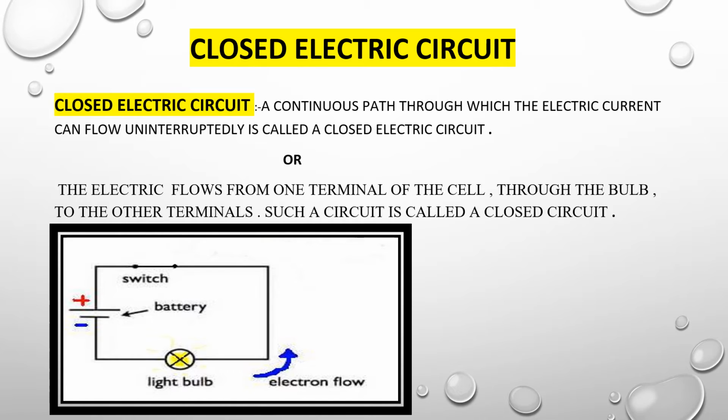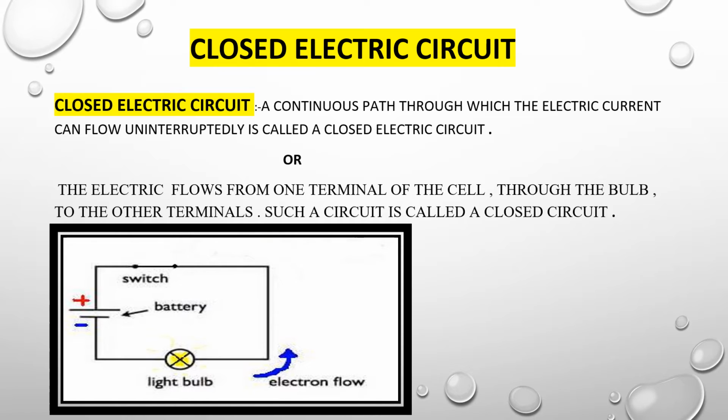Now you will see that if you turn on the switch, then the circuit is always closed. It is very difficult to understand that we turn it on and the circuit closes, and when we turn it off the circuit opens. Then the current can flow. We easily understand this terminology by the diagram.